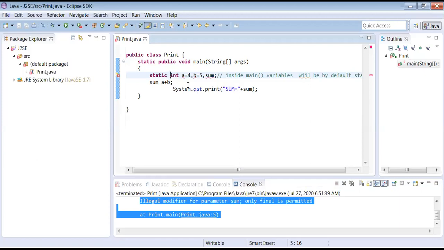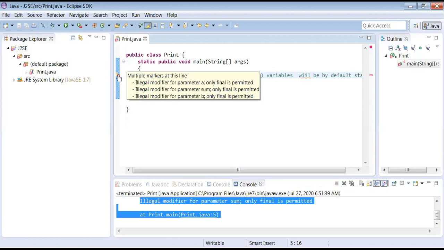It is saying: already it is static, why are you writing static again? By placing the cursor on the cross here, you see multiple markers at this line: illegal modifier for parameter A. Only final is permitted. Means what? You can make it final, but don't go with static.